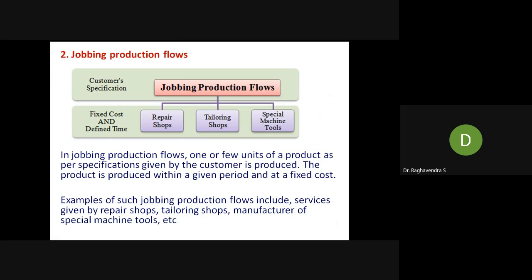Special purpose machines are also an example for this. It will be very few. The number of bikes you take to the repair shop is only one. The number of shirts or pants you take to the tailor is very few, very little. But still they are going to give it in a fixed time, because this person will get it done. The work will be done in a short time. That's the meaning of jobbing production flows.